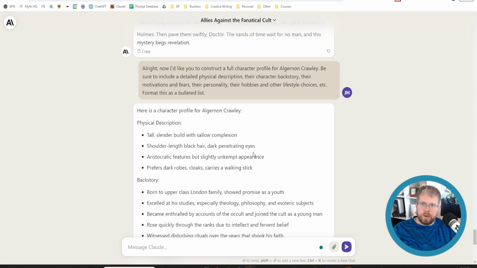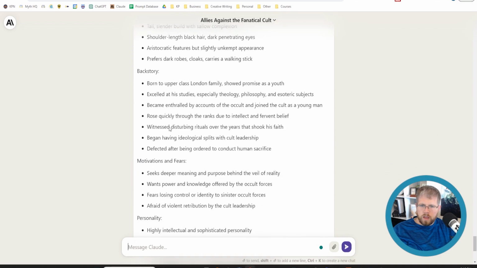And actually, I do recommend you take the information that it gives you and switch it around to your own flavor. You can also just write all of this information yourself if you want, but it's important to have some of it. Aristocratic features but slightly unkempt appearance, prefers dark robes, cloaks, carries a walking stick.